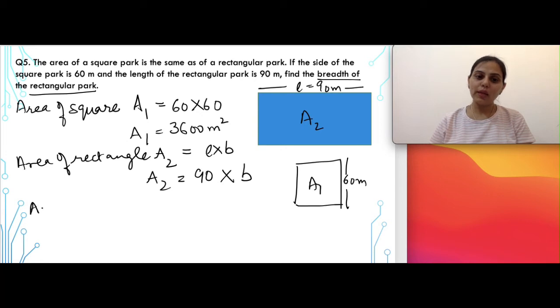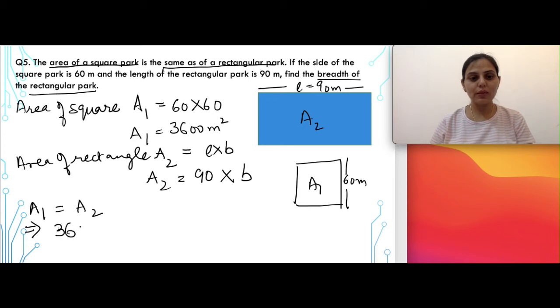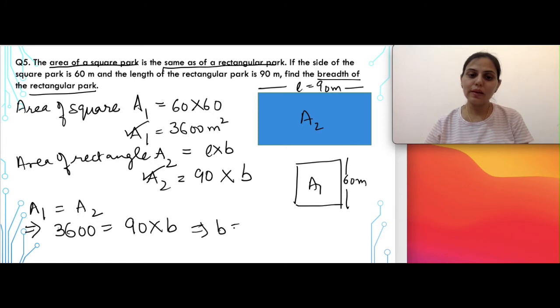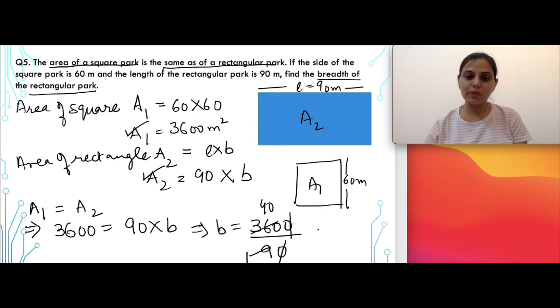Now as per the question, the values of A1 and A2 are the same because it is given in the first line itself that the area of the square is the same as the area of the rectangular park. So let us equate this. We can write this as 3600 is equal to 90 multiplied by B, because A1 is 3600 and A2 is 90 multiplied by B. In the next step, we will take 90 to the other side. From multiplication, it will change to division. So this can be written as 3600 divided by 90. The 0 can be cancelled with this. 9 ones are 9 and 9 40s are 360. So the value of B, or the breadth of the rectangular park, will be 40 meters. So I hope all these steps are clear.